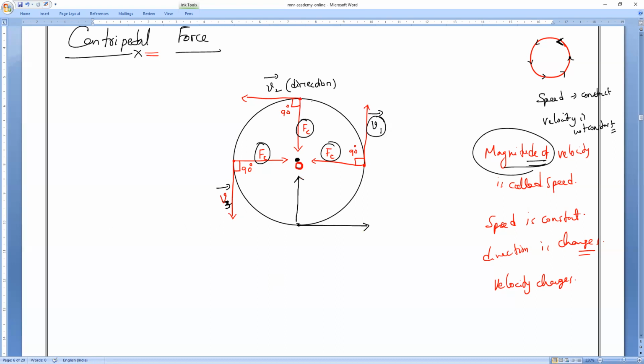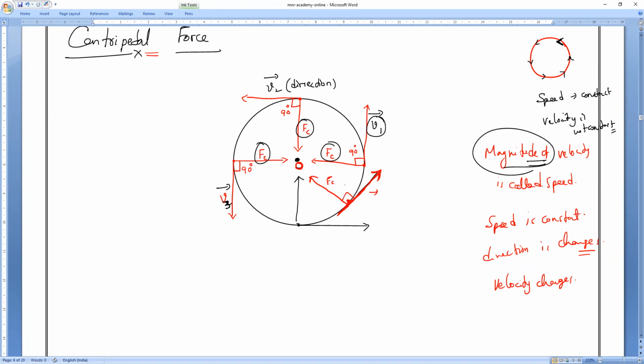You are taking it exactly at the point. For example, here I will take. This is the direction. How to find a direction, I taught you already in the first chapter. Can you tell me how to draw a direction? By drawing a tangent. When there is non-uniform motion, a tangent helps us to find the direction. And at that point, if I draw towards the center, that is the centripetal force.